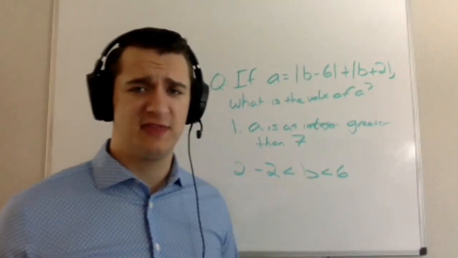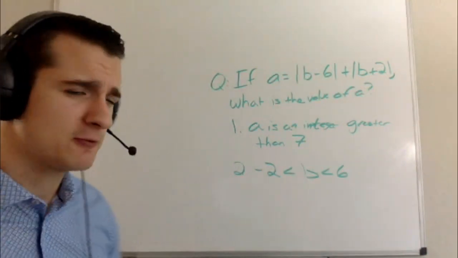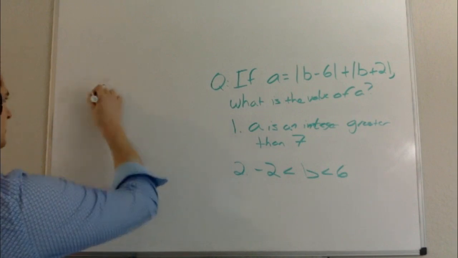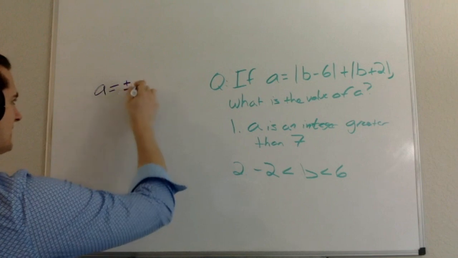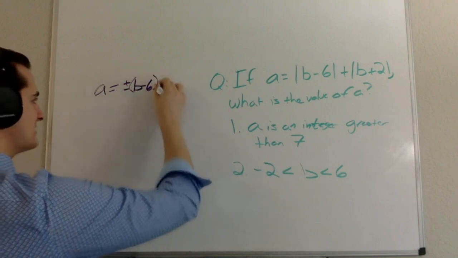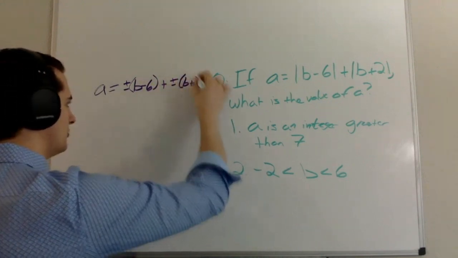Number one, in theory, I could think about doing this algebraically. But the problem is that if I think about it like that, then I've got A equal to plus or minus B minus 6 plus or minus B plus 2.